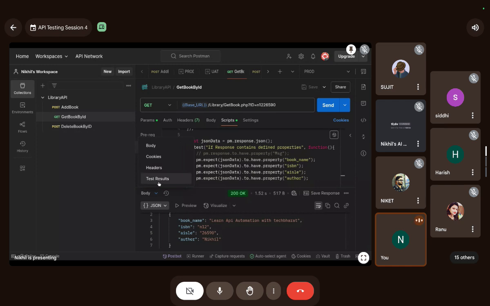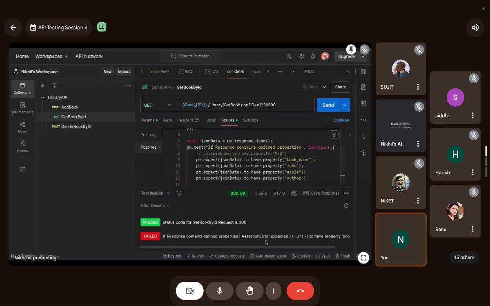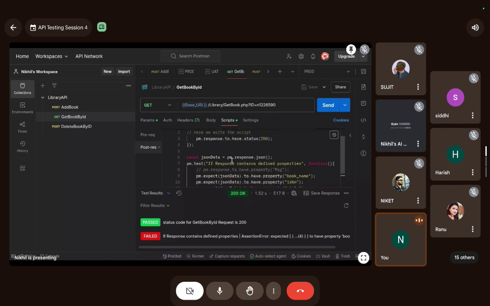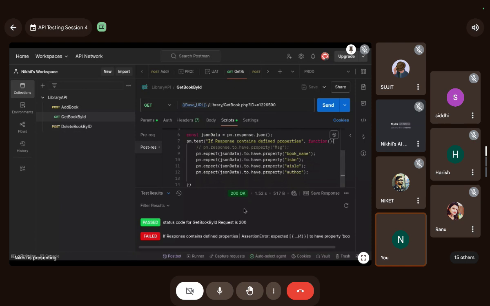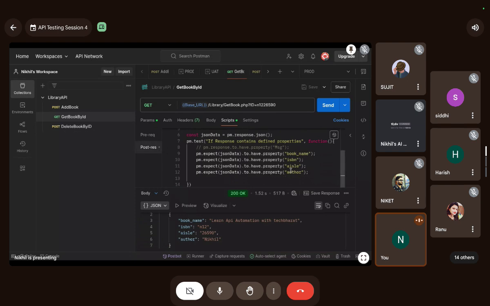Let me try it again, guys. Assertion expected JSON data. JSON data is getting pm.response.json. I don't understand this. What's the issue? Property book name. Okay, I will just comment out this, guys.